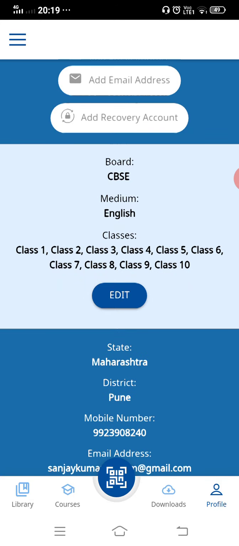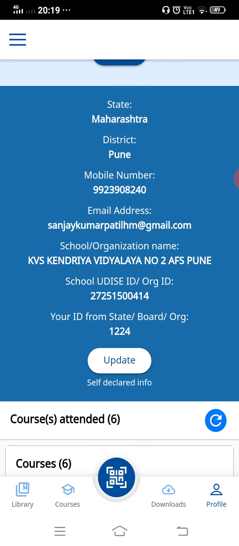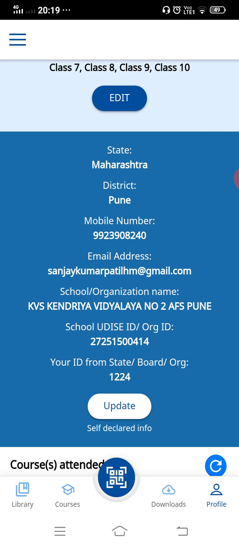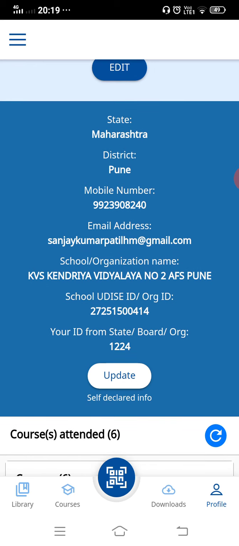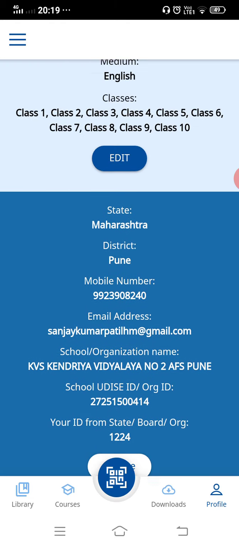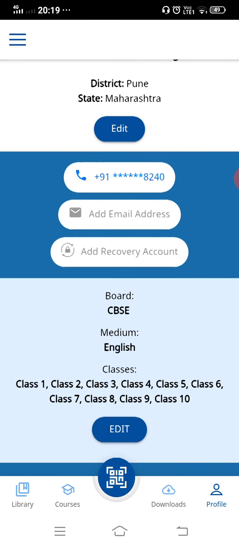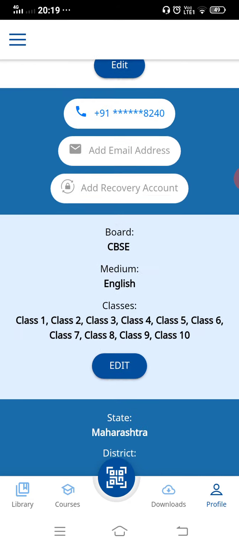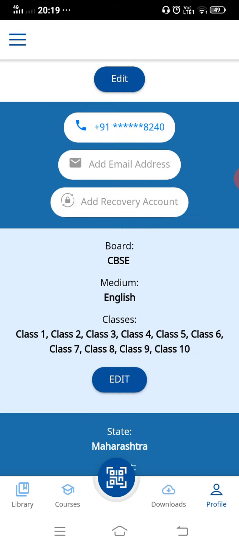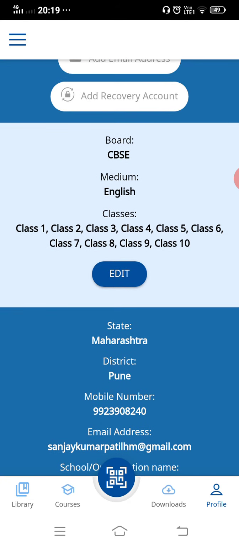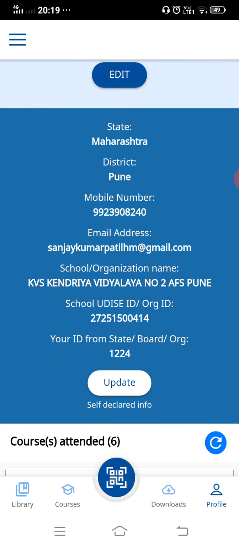One more thing, you have to go to update. If you have not given the state, mobile number, or email address, you have to update it here. There will be a question before that: if you are a teacher, edit your profile. Click on that question. Here you will get this type of data: state, district, mobile number, email ID, then school and organization name. Here you have to give KVS.